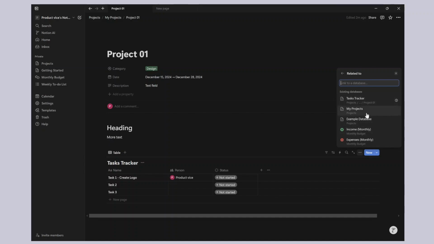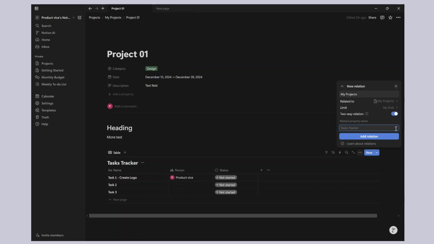Once you hit relation, it will ask you which database you want it to relate to. And we know which database we want to relate it to, which is the My Projects database right here. You hit My Projects, and what we want to do right here is create a two-way relation so that we can see on both databases how the other database is related. For instance, in this tasks tracker database, I want to see that this task is related to other projects in the My Projects page. And then in the My Projects database, I want to see how the singular task is related to all of these projects there itself, right? So I'm just going to create a two-way relation, and I'm going to create a property name being tasks. So this property will actually show up in the other database.